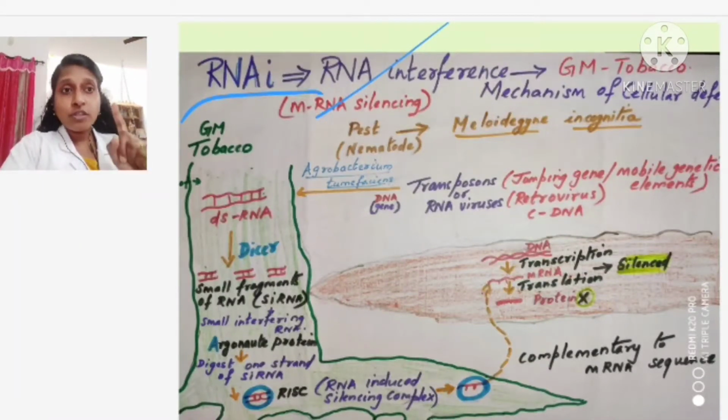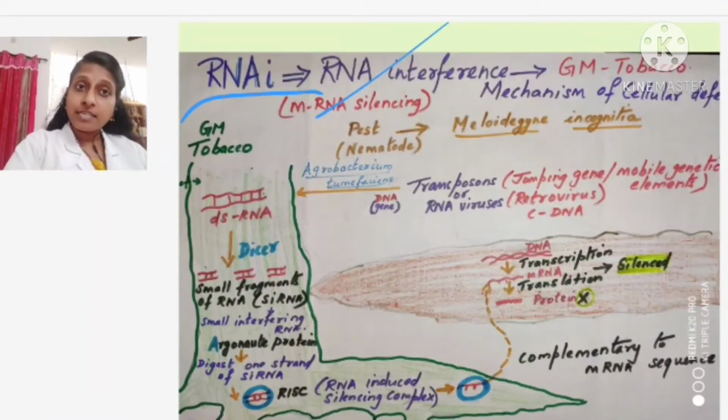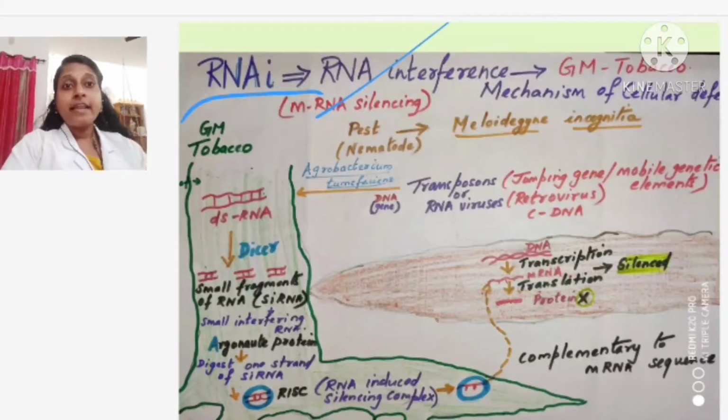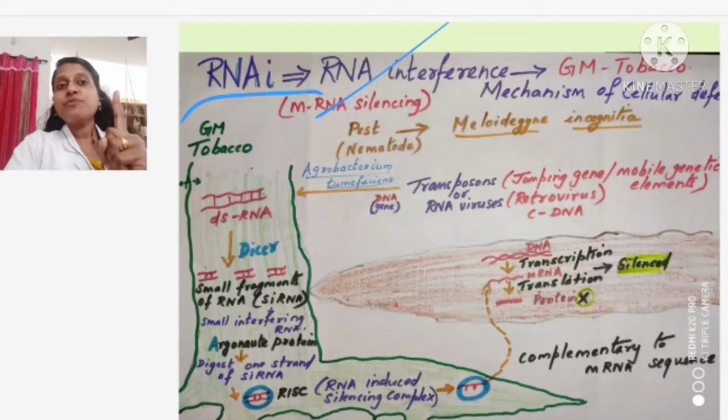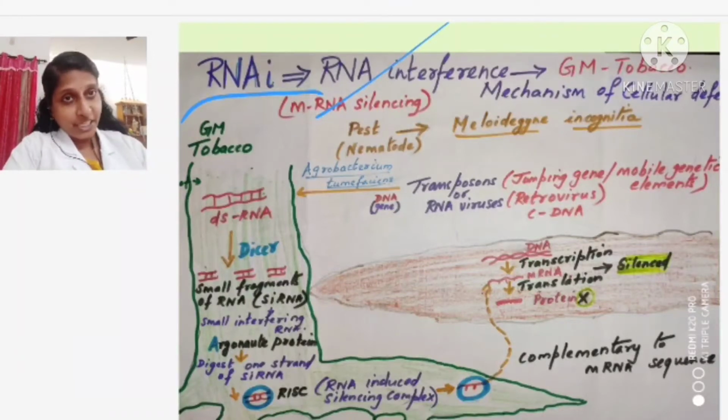Listen students, for this you should recollect the point which we learnt in the last class. We learned that for any protein to be produced in a cell, there are two processes involved. The first process is transcription and the second process is translation, isn't it?